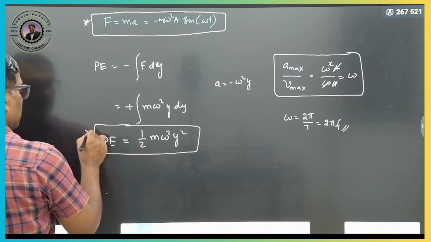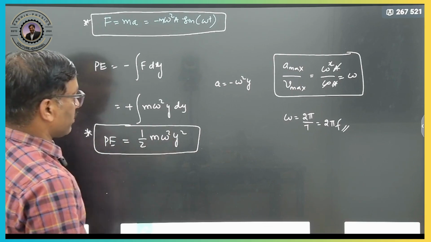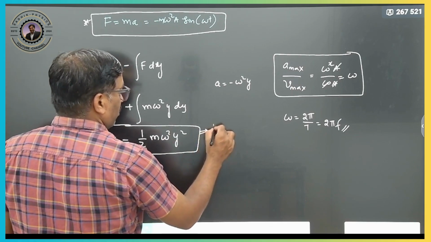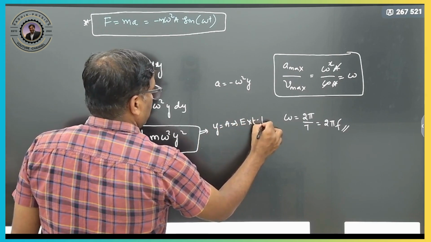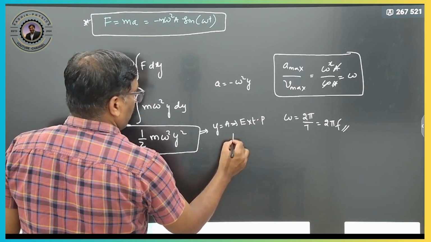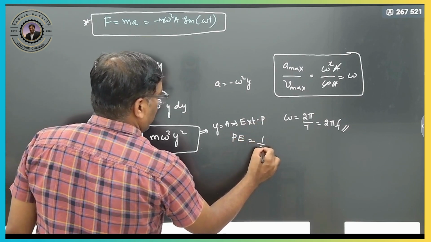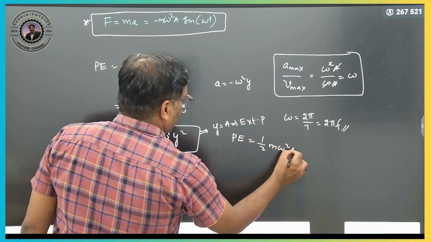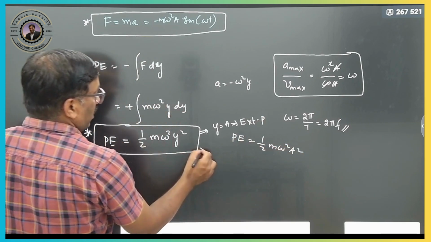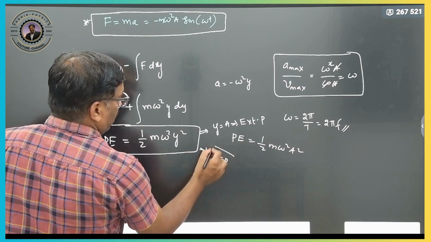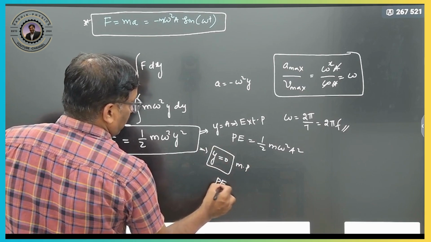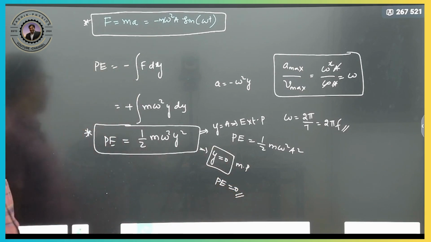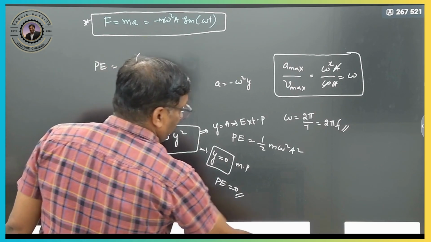Right? So the potential energy is maximum when y is maximum. Where is y maximum here? It will be A, that is the extreme position. What will be the potential energy there? 1 by 2 m omega square A square. At the mean position, the potential energy will be 0. Clear? Similarly, kinetic energy we can also write now. What is the kinetic energy formula?